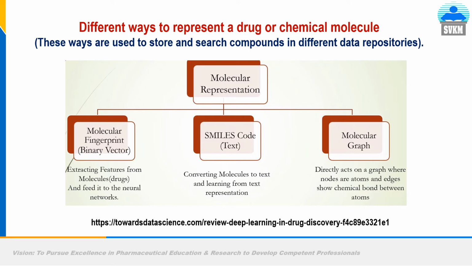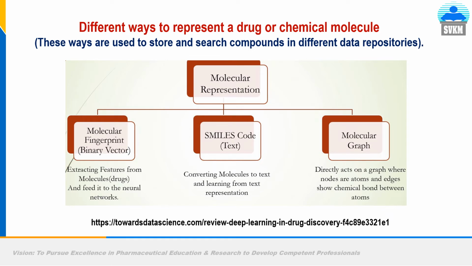But gradually now scientists or machine learning data scientists are using molecular graph directly, because the machine reads directly from the graph. In another video, we will talk about molecular graph only. This video will be restricted to molecular fingerprint and SMILES only. In the case of molecular fingerprinting, we extract features from molecules, that is drugs, and feed them to your machine learning or deep learning model for various types of tasks.